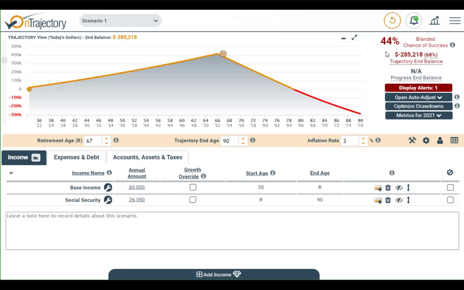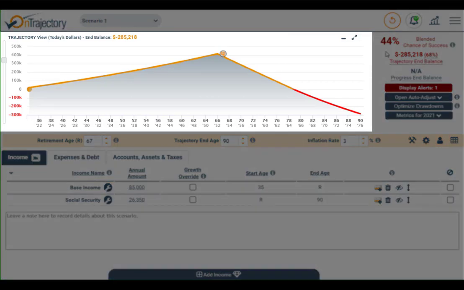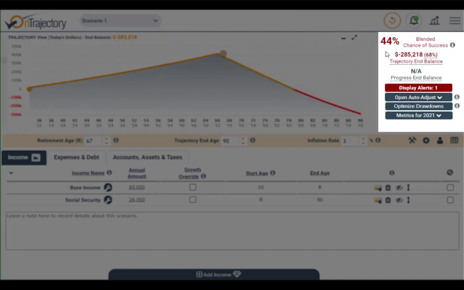Now, for those of you who are new to OnTrajectory, let me give you a quick tour. On top is a visual representation of all your assets over the course of your life. We start with $20,000 as we entered just a moment ago, and as you can see, it climbs consistently before starting to decline during retirement. To the right of the graph, you see the projected ending balance, which at the moment doesn't look great. But again, we're just getting started.